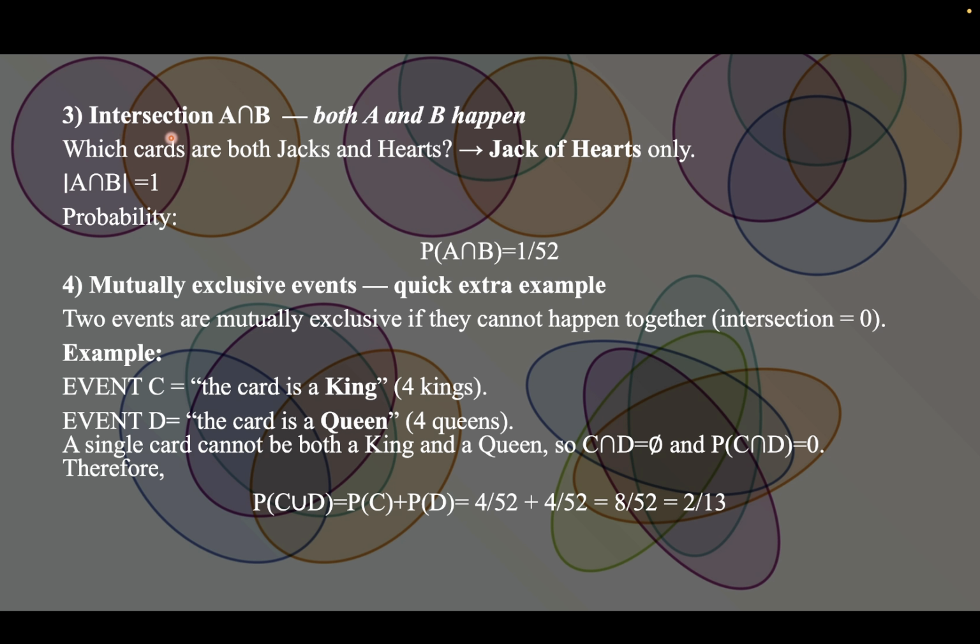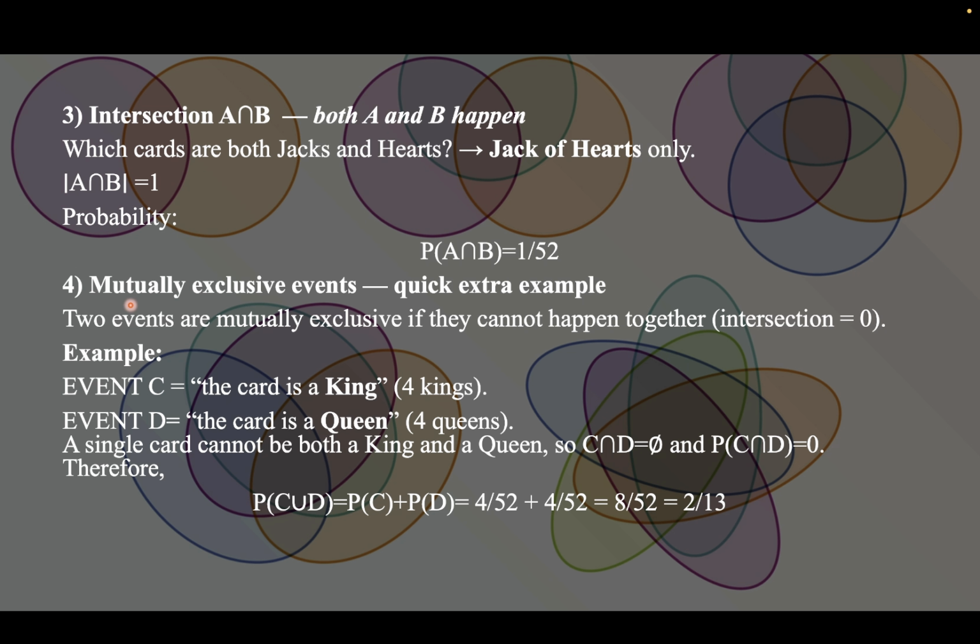This is intersection. Intersection means when both A and B happen at the same time. Think about it. Which cards in a deck of cards are both jacks and hearts? Only the jack of hearts. So the probability of getting a jack of hearts is 1 divided by 52, because there's only a single jack of hearts card in the entire deck.